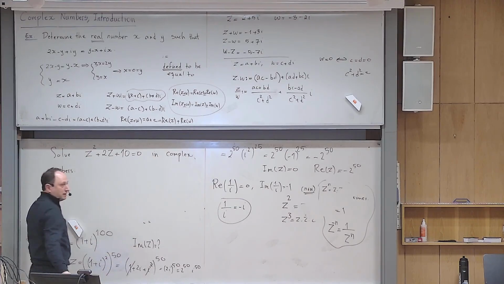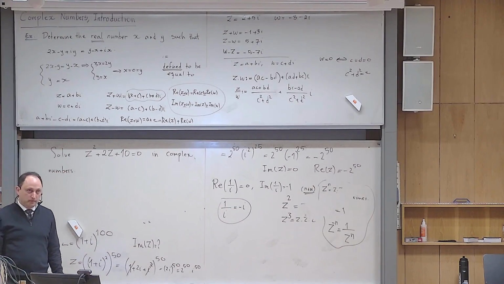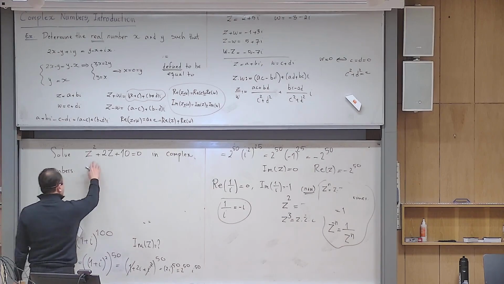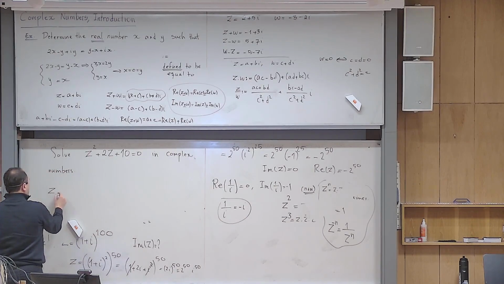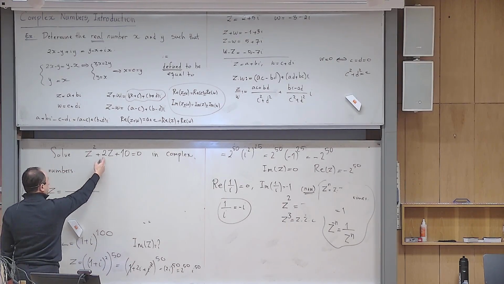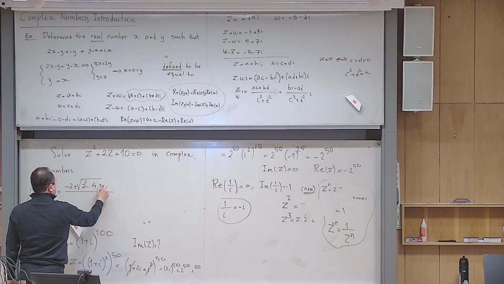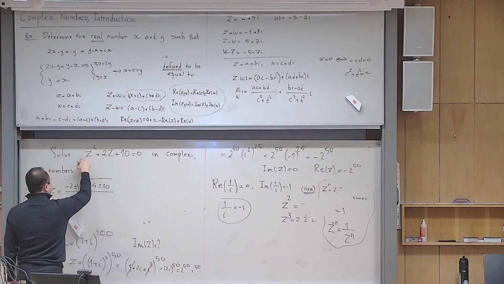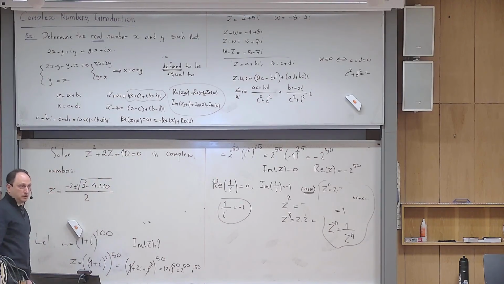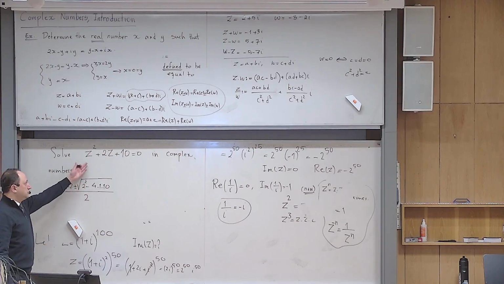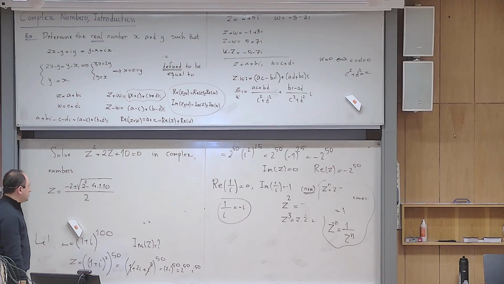Of course, solving this, you can use the PQ or ABC formula. But if I want, let me use the ABC formula. If I want to solve that one, what do I write? I write minus b plus or minus square root of b squared minus 4 times a times c, and then divided by 2 times a. So in Math 2C, if you wanted to solve a quadratic equation, you used either the ABC or PQ formula. I've used the ABC formula here, then you realize that you are in trouble.